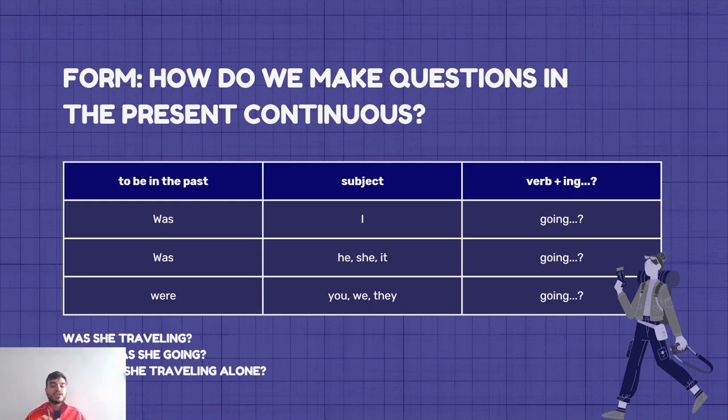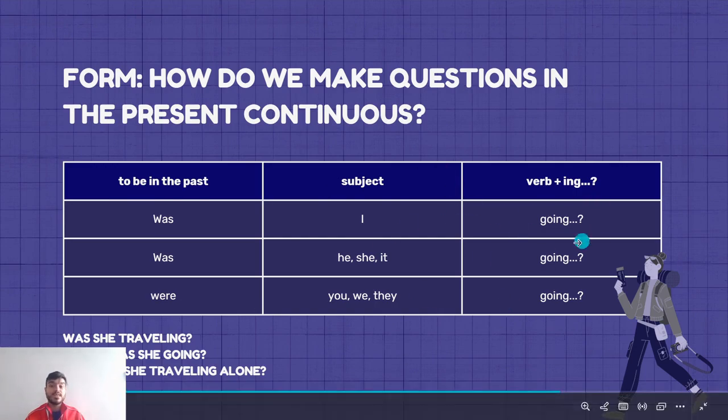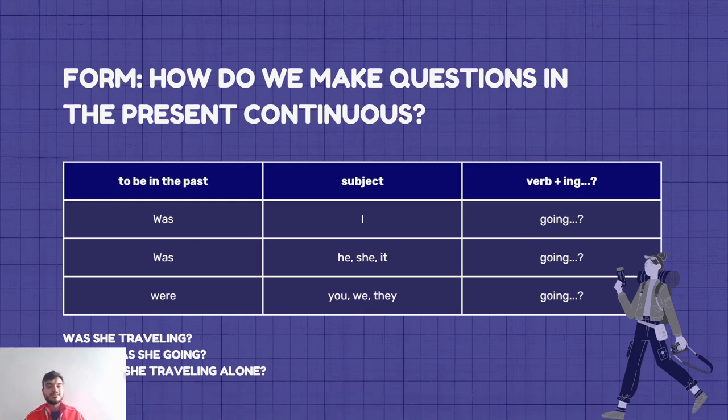Okay, so was she traveling? Where was she going? Why was she traveling alone? It's the other way around. You use the verb to be first, then the subject, and then your verb with ing. And please never forget your question mark. Remember that in English we use only the closing question mark, but in Spanish they use the opening one as well.